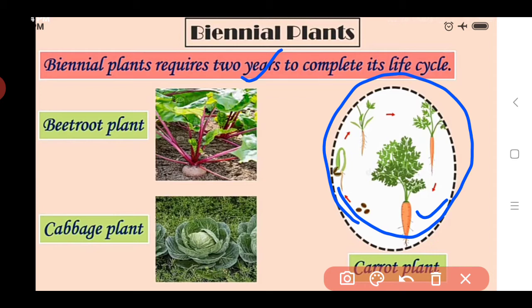We see other examples of biennial plants, that is the beetroot plant and cabbage plant. How many years do these plants also require to complete their life cycle? That is 2 years.